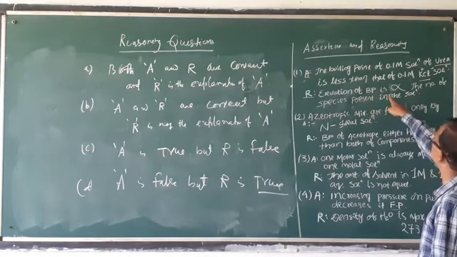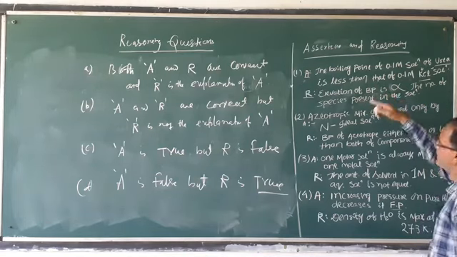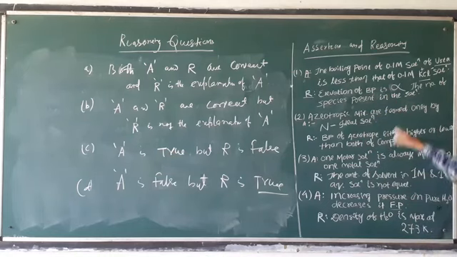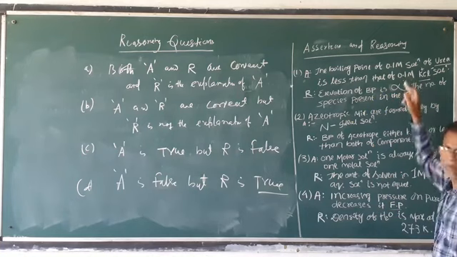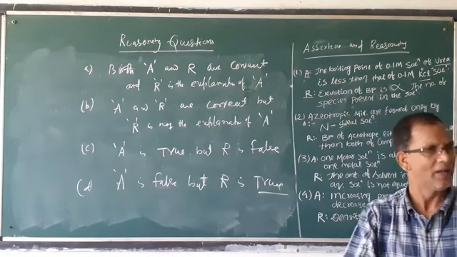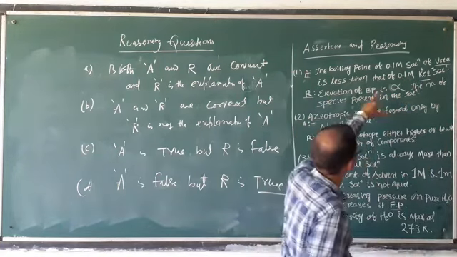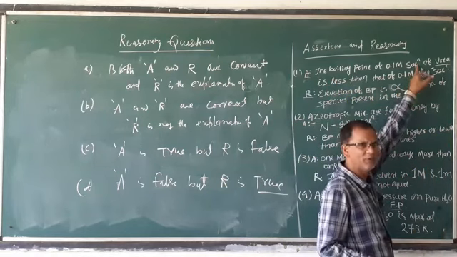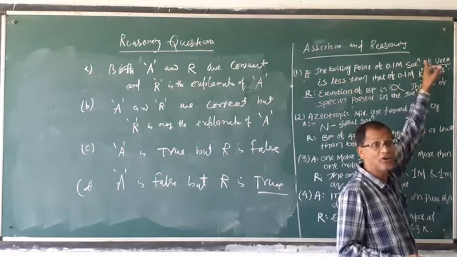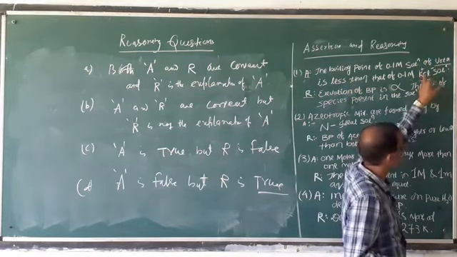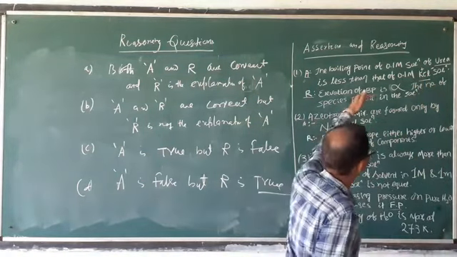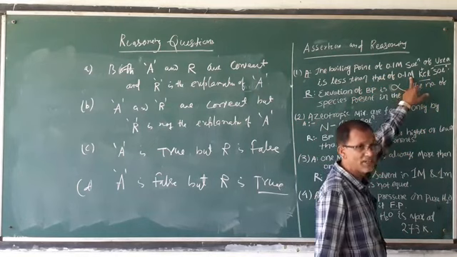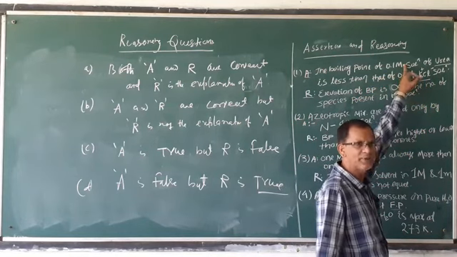The first one says the boiling point of 0.1 m urea solution is less than that of KCl. The second is that elevation of boiling point depends directly upon the number of species. Here the number of particles of KCl is twice that of urea, because urea does not dissociate, but KCl dissociates into ions. So the number of particles of the second solution is greater than that of urea.